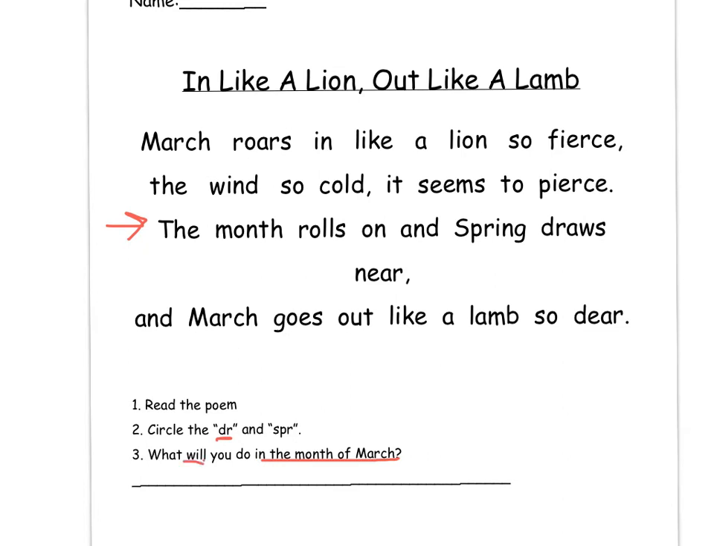So your sentence is going to look like this. Capital I, because it's the first word in the sentence. It's kind of hard for me to write this little. In the month of March, and it's a capital M because it's a month. In the month of March, I will. Now your writing is going to be a lot better than mine. In the month of March, I will.